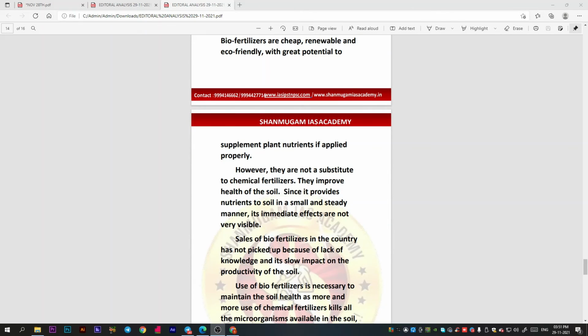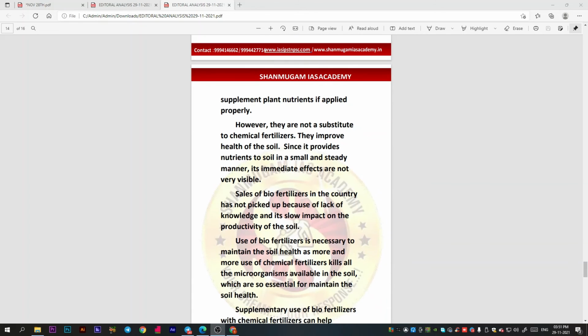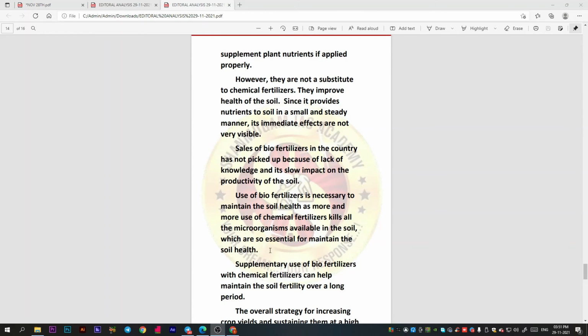However, biofertilizers are not only substitutes for chemical fertilizers, they also improve the health of the soil and the nutrients in the soil. The sales of biofertilizers in the country have not picked up because of lack of knowledge and awareness and the slow impact on the productivity of the soil.